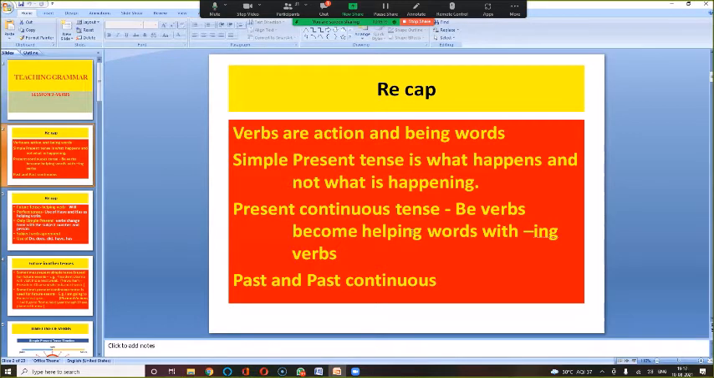Then simple present tense is what happens again and again. Everybody keeps referring to it as what is happening. It is not what is happening, it is what happens. Present continuous tense, ing only. And whether it is present continuous, present perfect continuous, past continuous, future continuous, past perfect continuous, future perfect continuous, anywhere where the word continuous is, it will come ing.